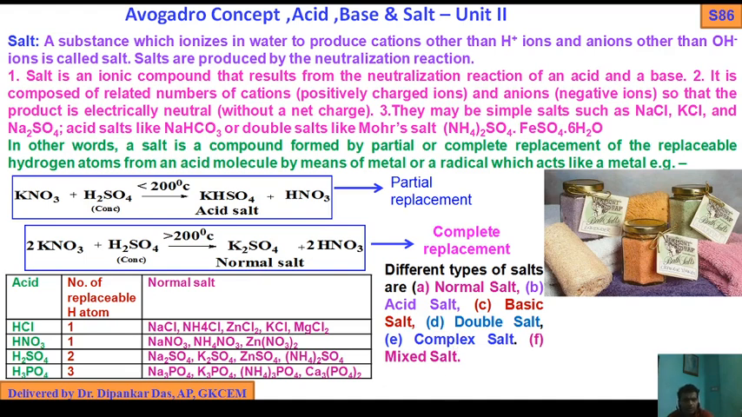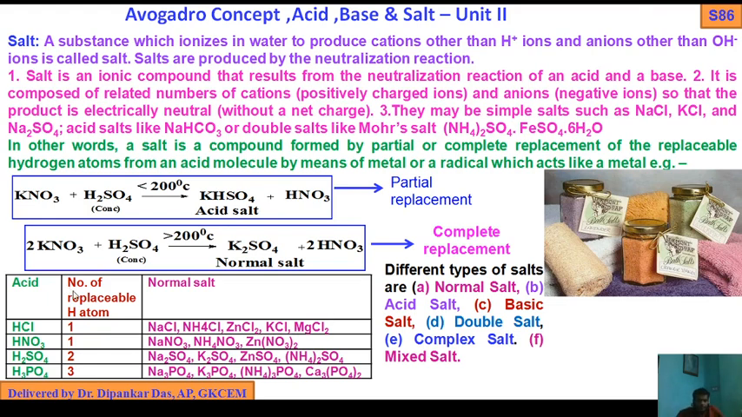Okay. So we know the different types of salts are: normal salt, acidic salt, basic salt, double salt, complex salt, and mixed salt. There are 1, 2, 3, 4, 5, 6 types of salts present. So normal salt, acidic salt, basic salt, double salt, complex salt and also mixed salt.